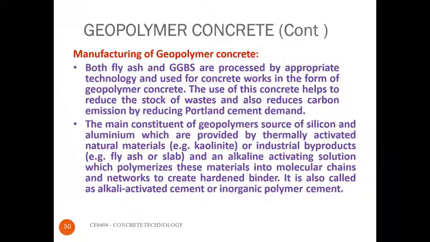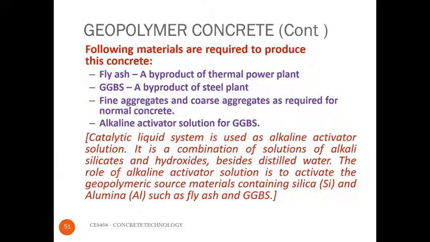It is also known as alkali activated cement or inorganic polymer cement. The following materials are required to produce a geopolymer concrete: fly ash, GGBS, fine aggregate, coarse aggregate as required for the normal concrete, alkaline activated solution for GGBS.